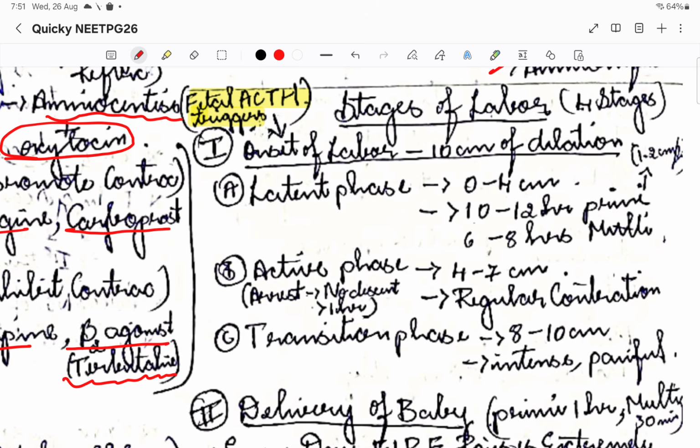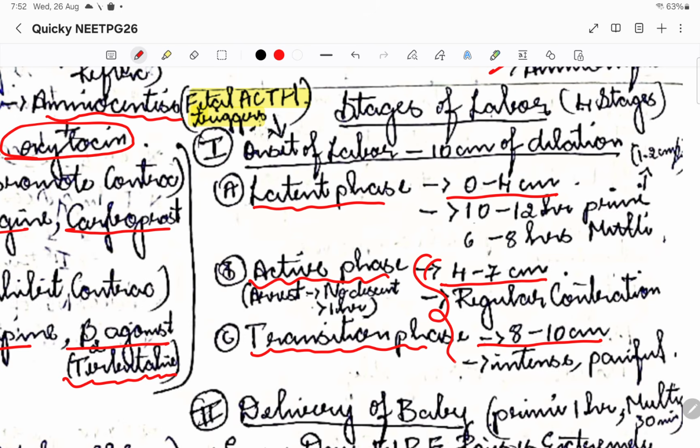Now there are 2 phases, I told you, right? The latent phase and the active phase of labor in the first stage. The latent phase is 0 to 4 centimeter, whereas the active phase is 4 to 7 centimeter. There is also something called the transition phase, which is 8 to 10 centimeter. But we consider active stage as 4 centimeter to 10 centimeter. Please remember this. The transition phase is given in some guidelines, but mostly it will be considered as part of the active phase only.